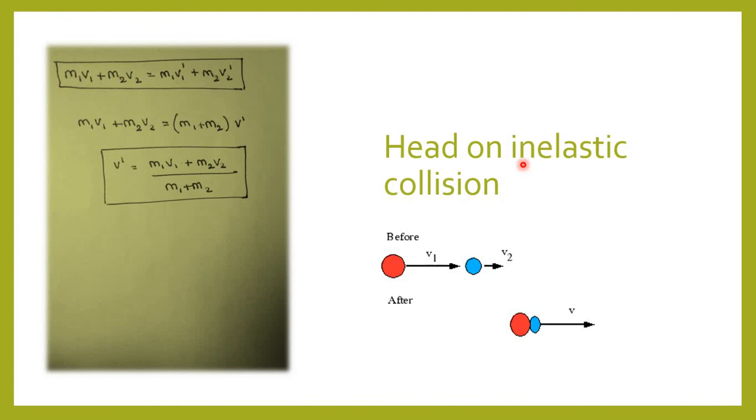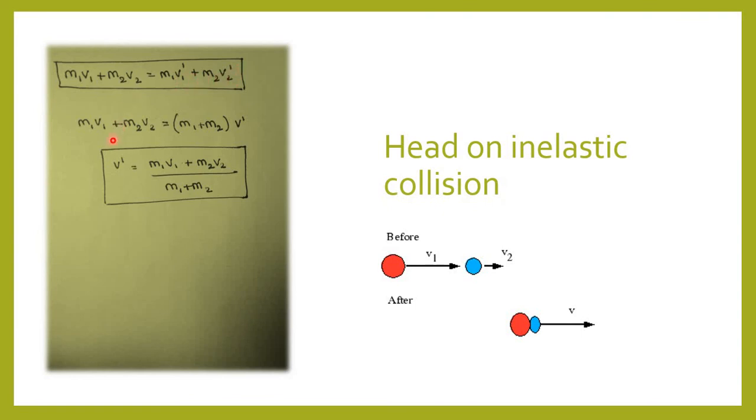Thus, the kinetic energy of the particles no longer remains conserved. However, in the absence of external forces, the law of conservation of linear momentum still holds good. Suppose the velocities of two particles of masses m1 and m2 before collision be v1 and v2 in the directions as shown. Let v1 dash and v2 dash be their velocities after collision. So the law of conservation of linear momentum gives m1 v1 plus m2 v2 equals m1 v1 dash plus m2 v2 dash.